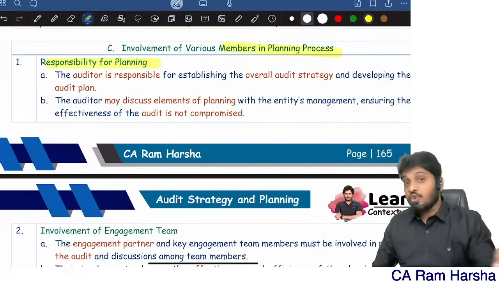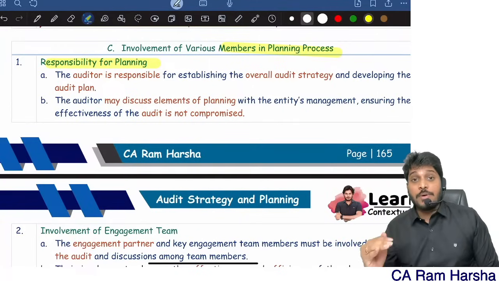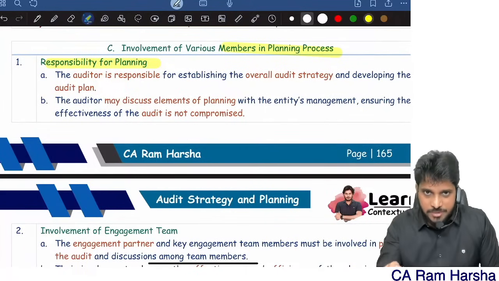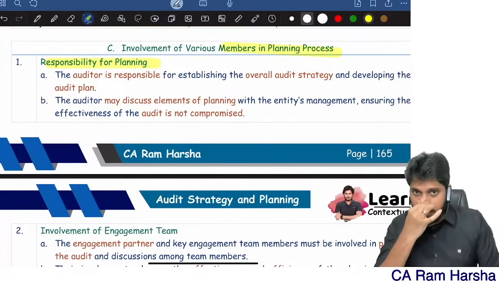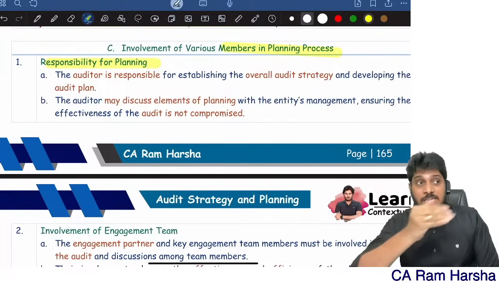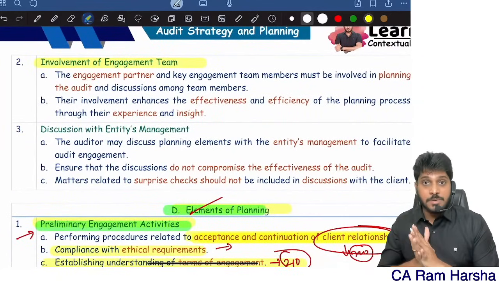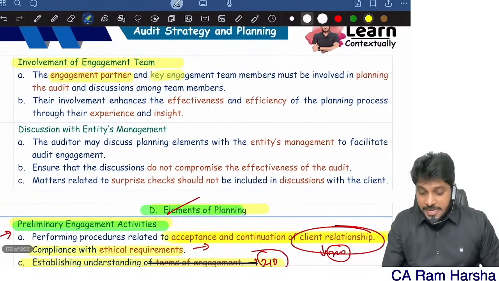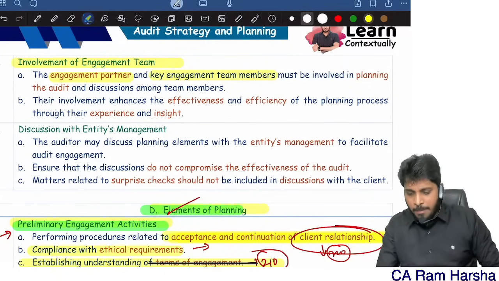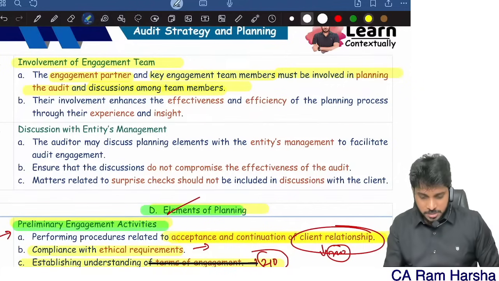But even though you have 100% responsibility, you should discuss certain points when you are planning the audit. Whether it's strategy forming, plan development, or program development, when you are developing the plan, program, or strategy, you should consult various people. So what are they? Involvement of the engagement team. First, I will involve my team members. The engagement partner and key team members must be involved in planning the audit, and discussions must be held among the team members. Their involvement increases the effectiveness and efficiency of the audit through their experience and insight.